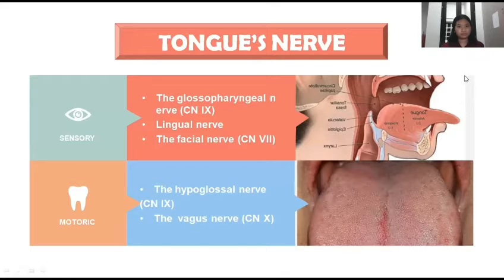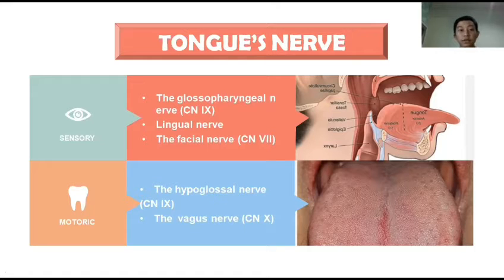Okay, so before I start presenting my part, allow me to introduce myself first. My name is Corona Wolfrakasuma with student ID 200251178. So there are two nerves that innervate the tongue. The first one is the sensory nerve of the tongue. There are 3 nerves that innervate the sensory part of the tongue. The first one is the glossopharyngeal nerve. It's a blended nerve that includes both motor and sensory fibers that arise from its nuclei.